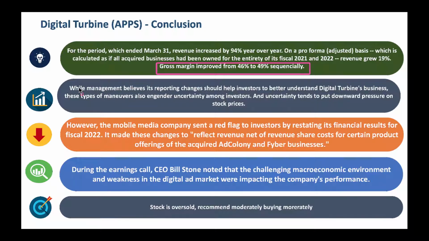Look, while the management believes the reporting changes and the accounting changes should help investors better understand the business here, with these type of changes, Wall Street did not like it right away. It takes some time to sink in. That's one of the reasons the stock came down here. And this accounting change or reporting change put some downward pressure on the stock price here. That's the overreaction from the Wall Street side of the house for this accounting or reporting change.